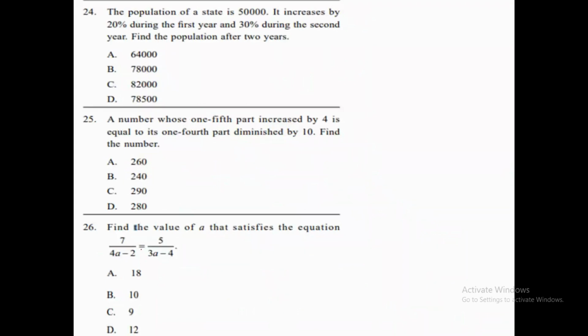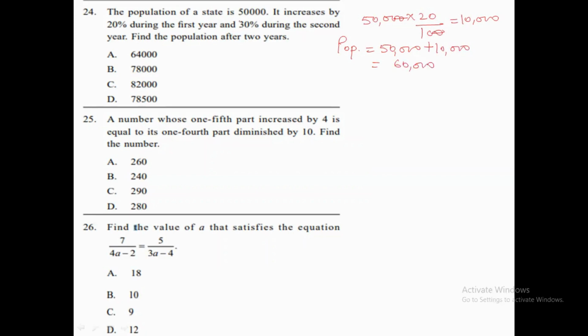Now question number 24 is saying that the population of a state is 50,000. Okay, currently it is 50,000. Now it increased by 20%. So if we are increasing 50,000 by 20%, what does it become? It becomes 10,000. Okay, so now what will the new population be? Population will be 50,000 plus 10,000. Okay, that equals 60,000.